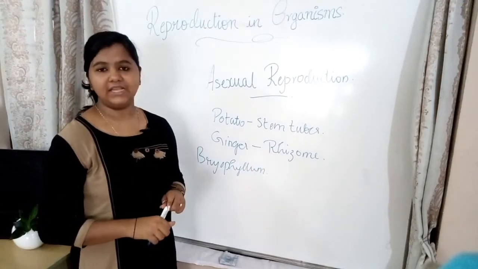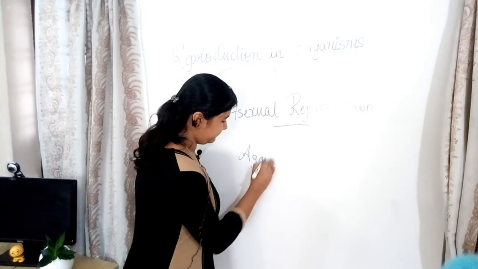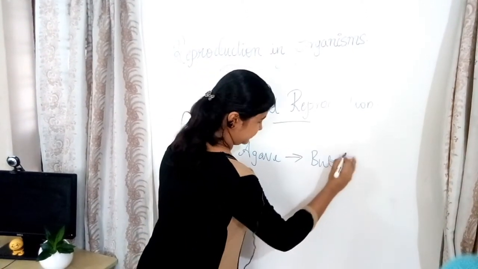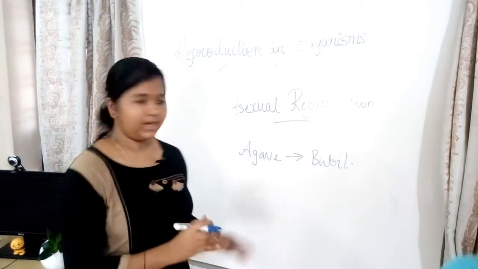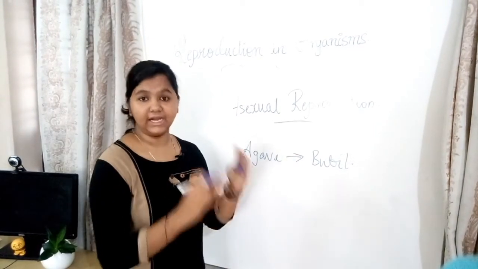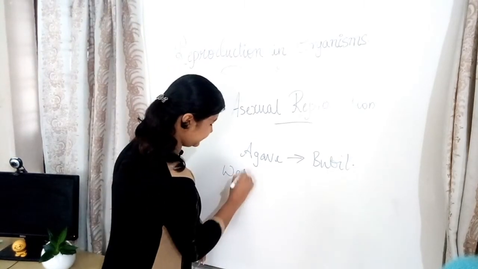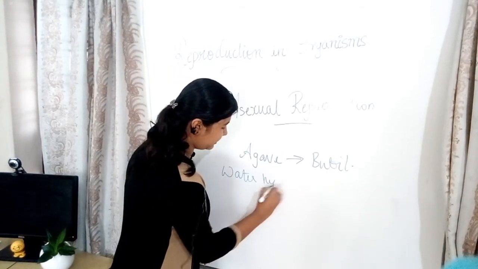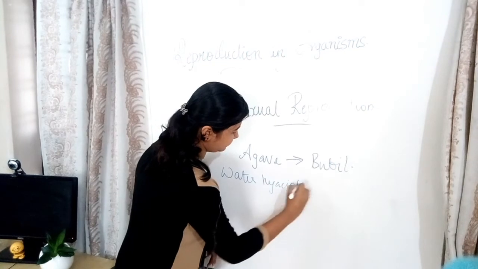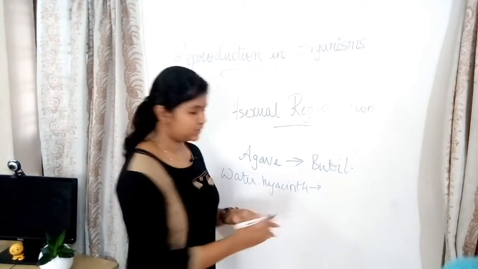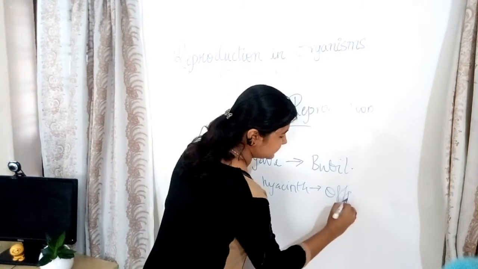And then we learn about agave, which reproduces with the help of bulbils. And the last one that we have to learn under vegetative reproduction is water hyacinth. That is reproduced with the help of offsets.